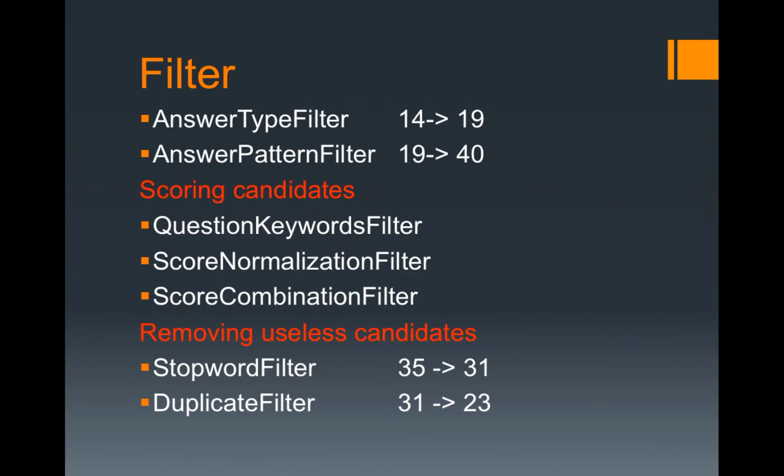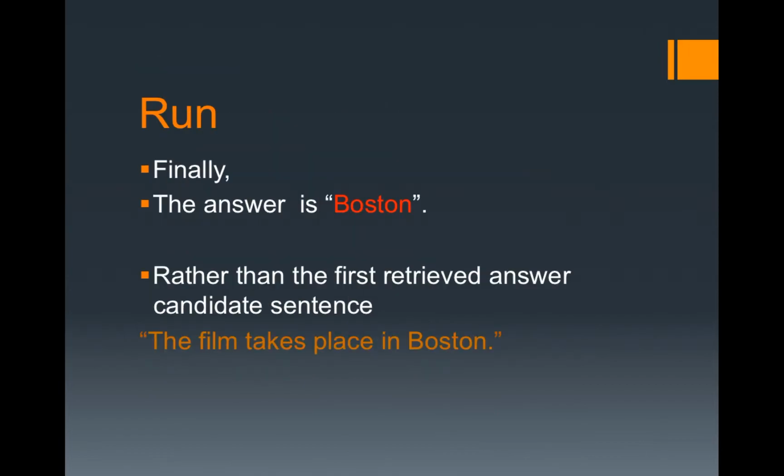Using our own filters, we generated the named entities, and we generated patterns from the answers to enlarge the candidate list. Using our own scoring method, we score all of the answer candidates. Finally, we remove the useless candidates, like stop words and duplicates. Finally, we have the answer Boston.